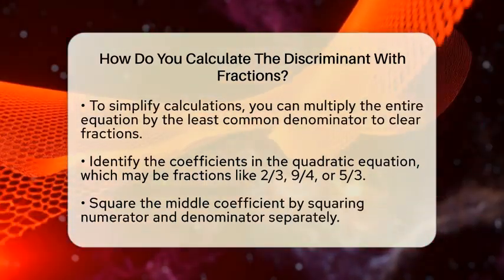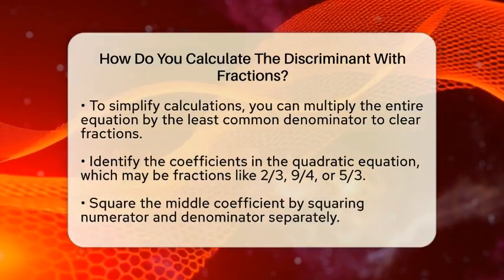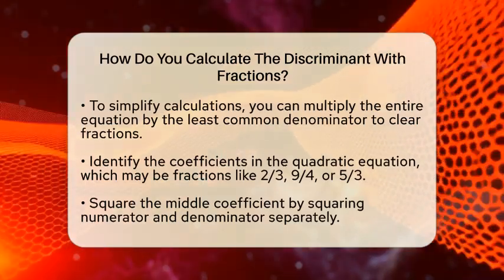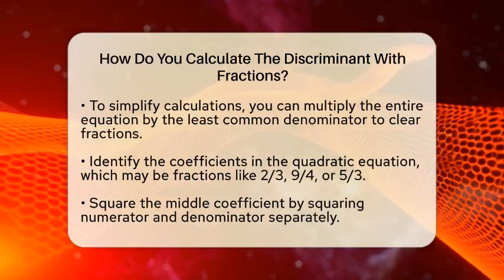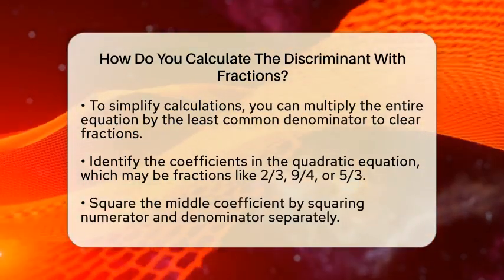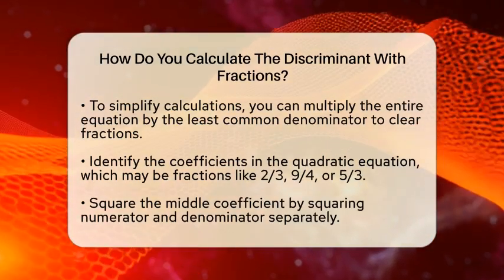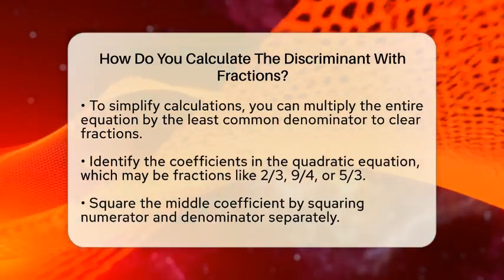For example, take the quadratic equation 3/2 x squared minus 9/4 plus 5/3 equals 0. The coefficients are 3/2, negative 9/4, and 5/3. First, square the middle coefficient. Negative 9/4 squared equals 91/16.